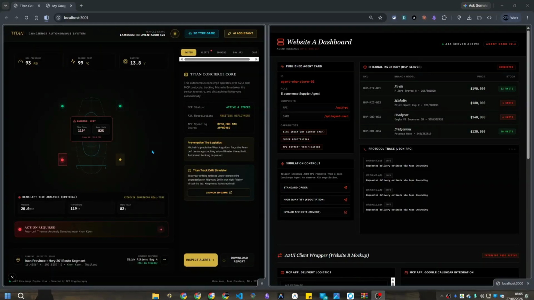For the demo, I vibe coded a 3D game on top of it. So to simulate his tire going pop, we're going to look at the 3D game. So I'll just show you that.